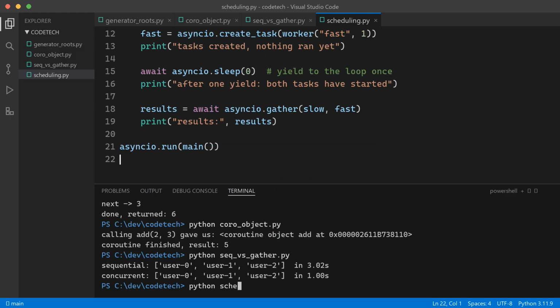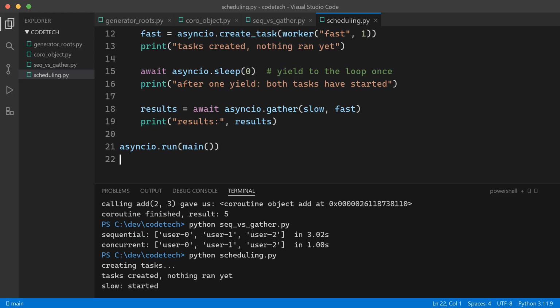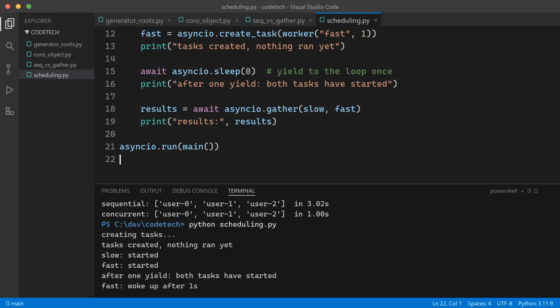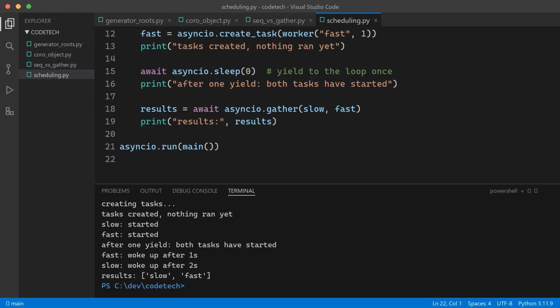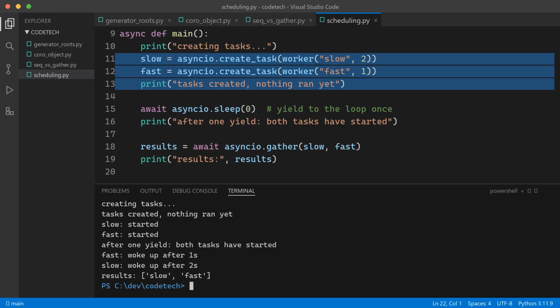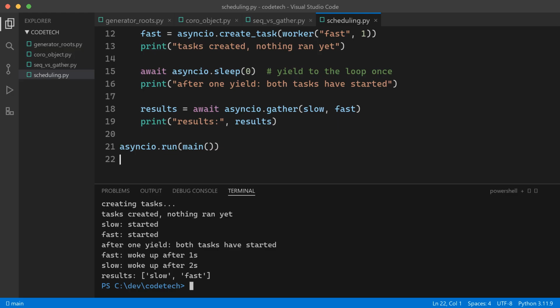Watch the order of these prints carefully. Creating tasks. Tasks created, nothing ran yet. So create_task schedules work, but doesn't run any of it. Then our sleep 0 yields once, and boom, both workers print started, back to back. One single yield lets the loop sweep through its entire ready list. Then fast wakes at 1 second, slow at 2. In wake-up order, not creation order.